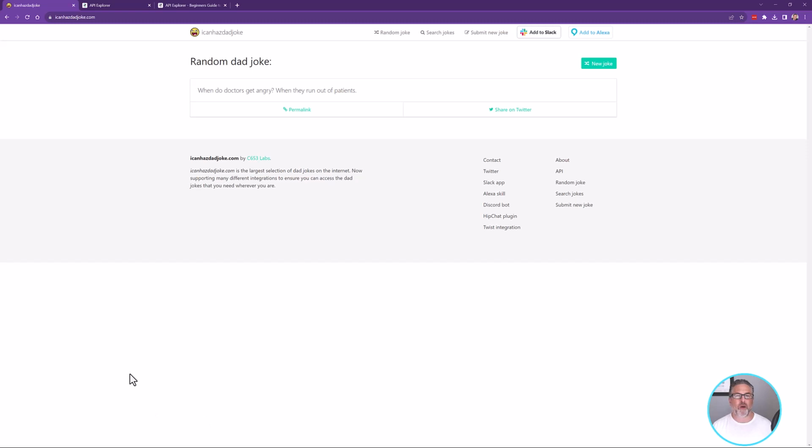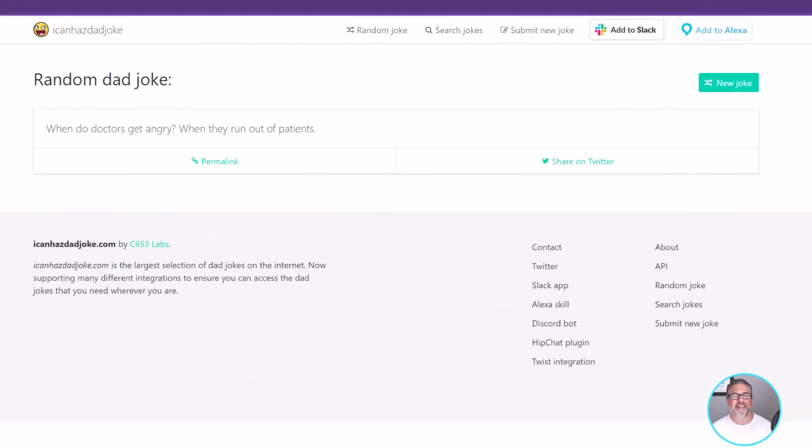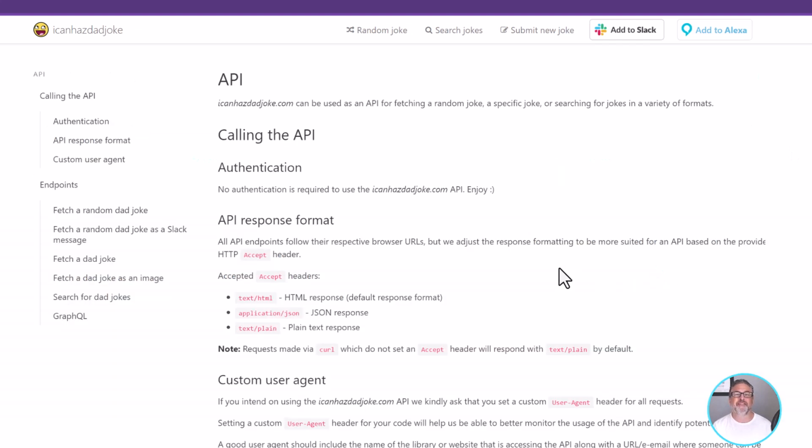So there's this website called I Can Has Dad Joke. Okay, it's a very intuitive name. And what you can do is there's a button here. See the new joke button? I can click the new joke button and I can generate new dad jokes. Nice. But we're here because of APIs. And take a look, bottom right, API. Let me click API. It turns out I Can Has Dad Joke has a web API.